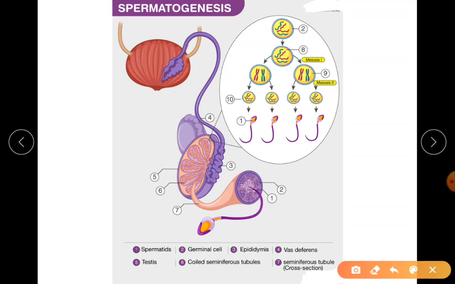This part over here, the sixth part which they are trying to enlarge, they have already told, that is the coiled seminiferous tubules, and this is the enlarged portion where they are showing the male germ cell as well as the Sertoli cells. Within that you can find a lumen. Can you find it over here at this region where I just marked?